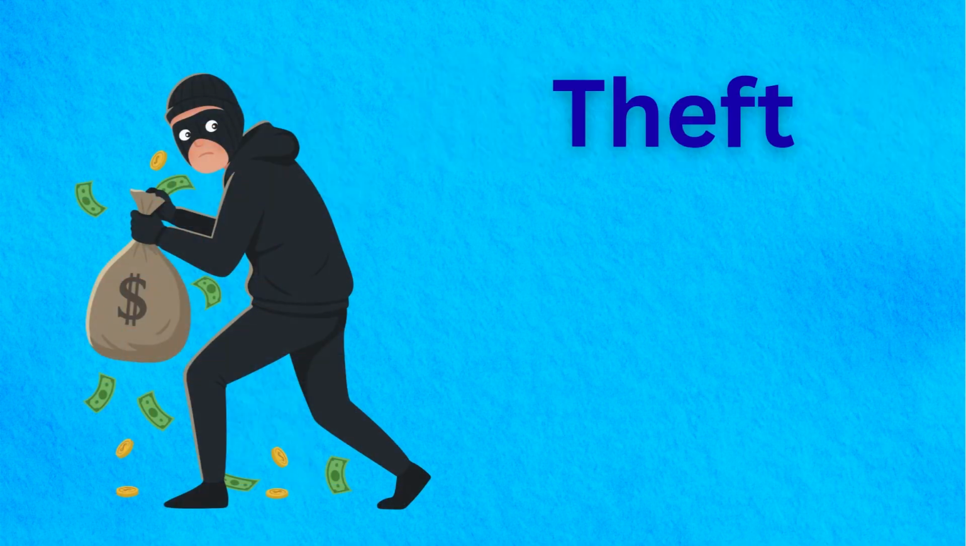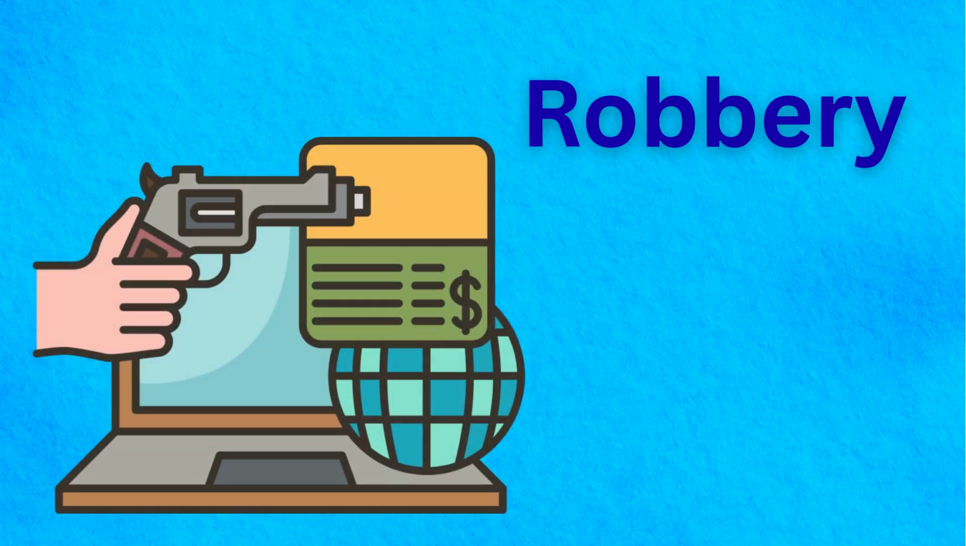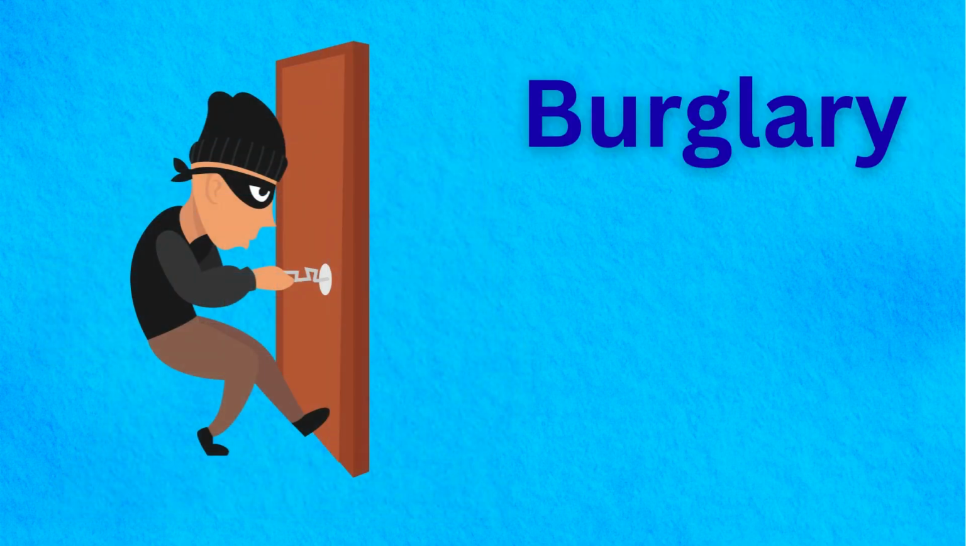Theft. Theft happens when someone secretly takes another person's property illegally. Robbery. Robbery is taking someone's property by force, threat, or intimidation, breaking the law. Burglary. Burglary occurs when criminals enter buildings secretly to steal valuable things.